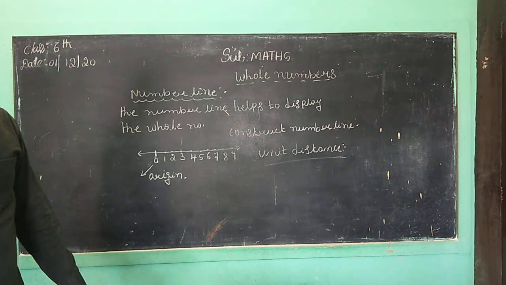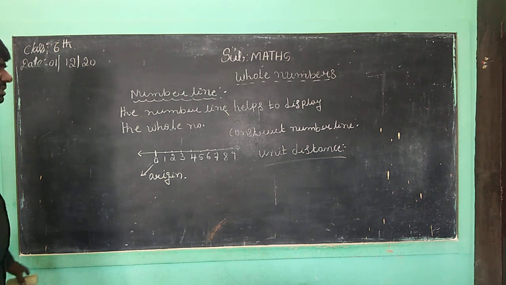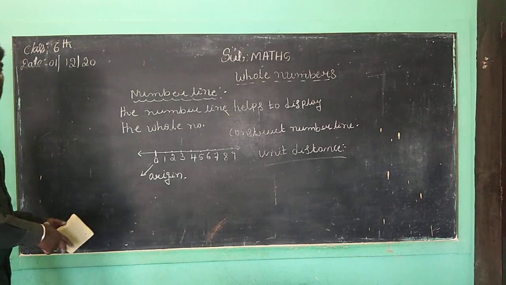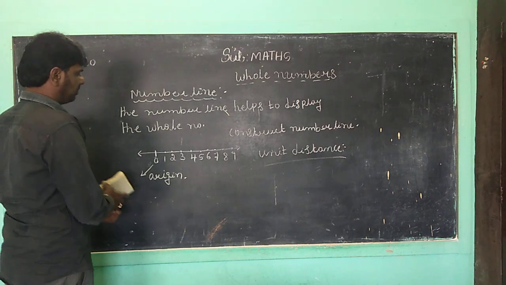So next, operations on the number line. The number line also has operations: addition, subtraction, multiplication, whatever it may be. So unit distance is over. Now we want to discuss the operations on the number line.